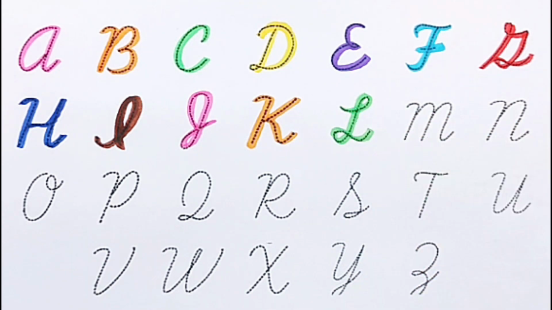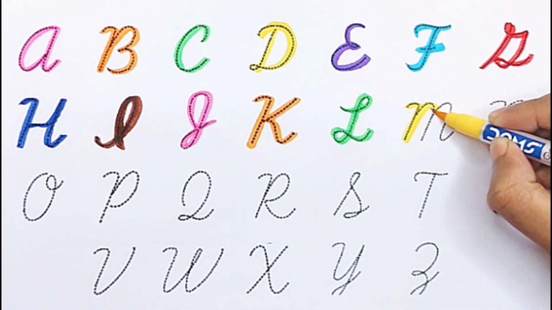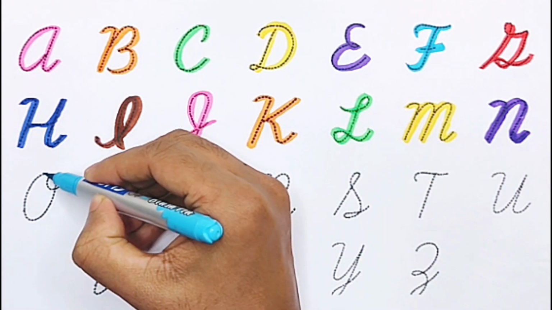L for lollipop. Yellow color. M for mango. Purple color. N for noodles. Sky blue color.